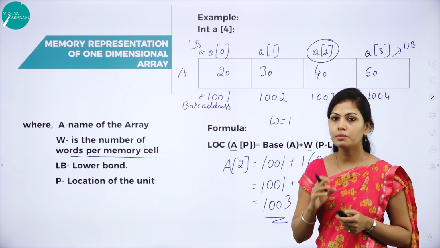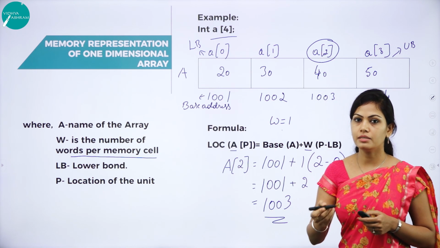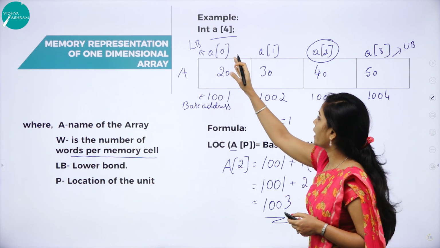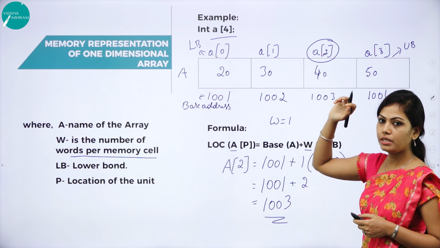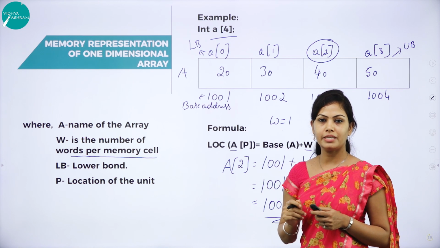It's a very simple concept. First be clear about the number of elements you should add in memory. Write the array name, base address and location of the element, and using this formula you can find the memory representation.